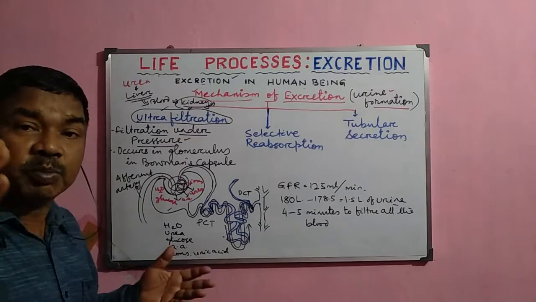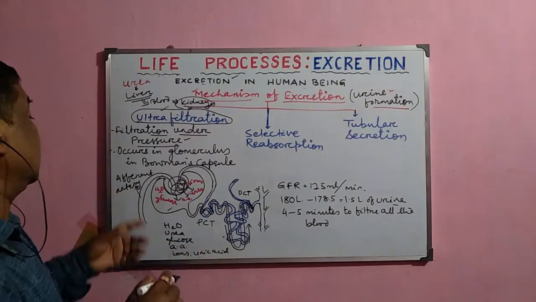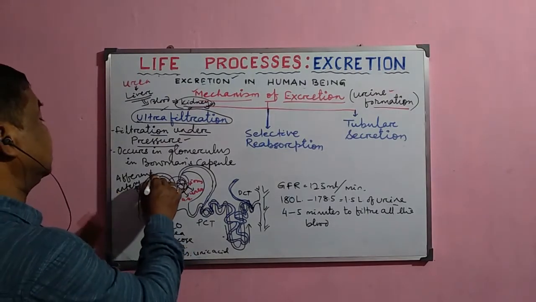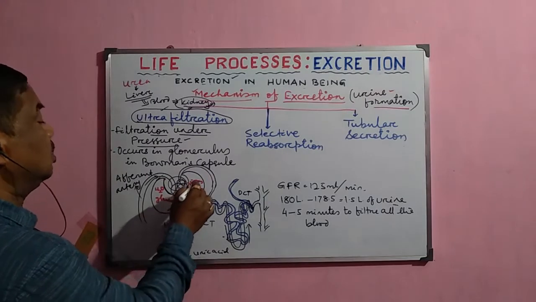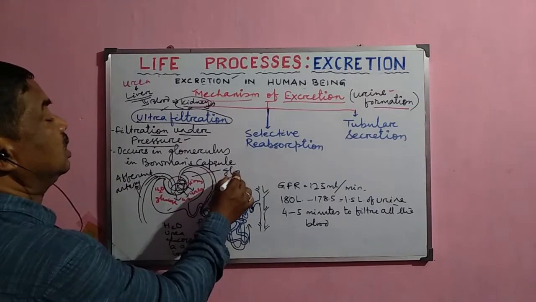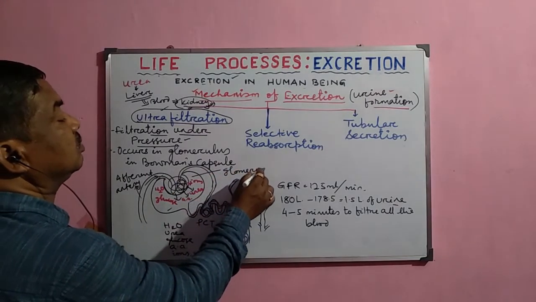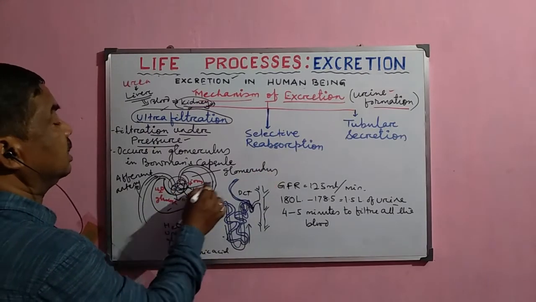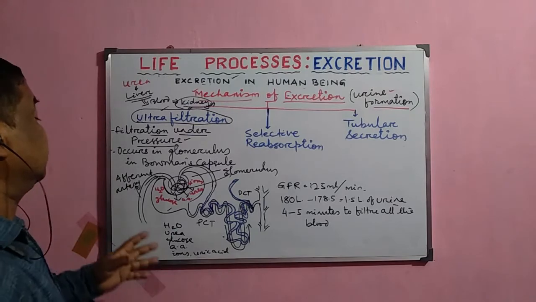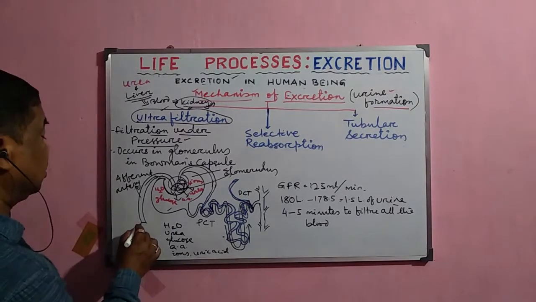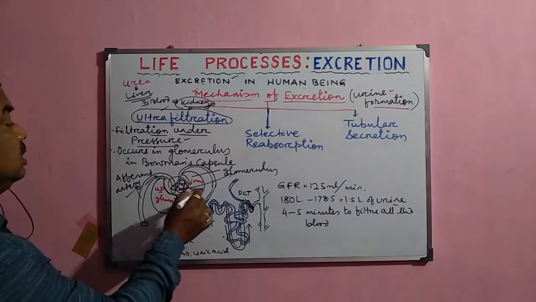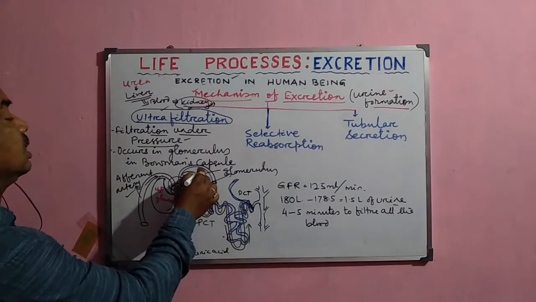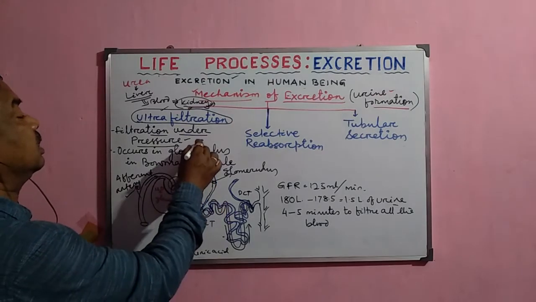Then from where is this pressure created? When the blood enters into the glomerulus, these are the blood capillaries, or glomerular capillaries, and the diameter of the afferent artery is larger than the diameter of the efferent artery.